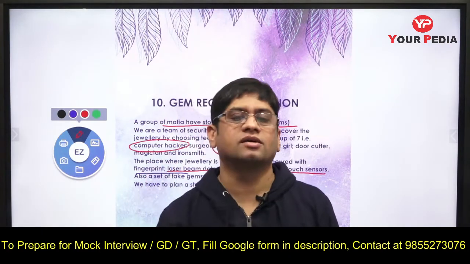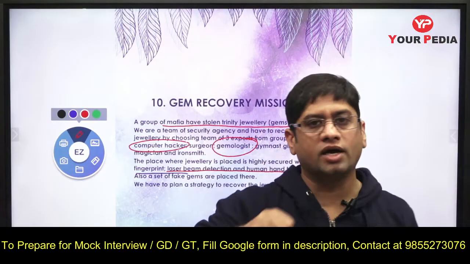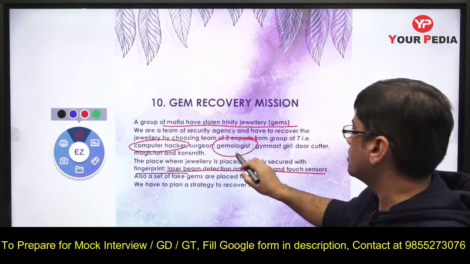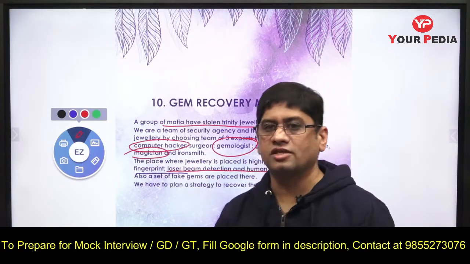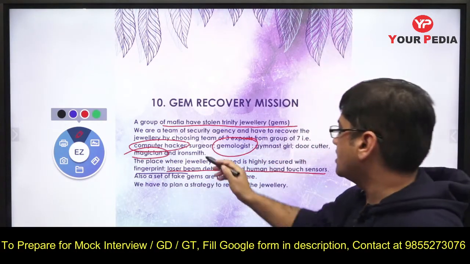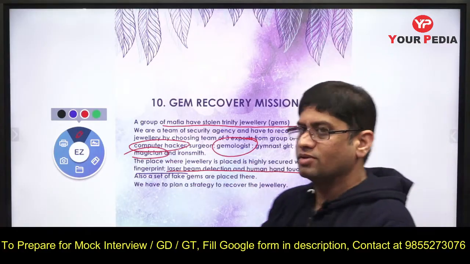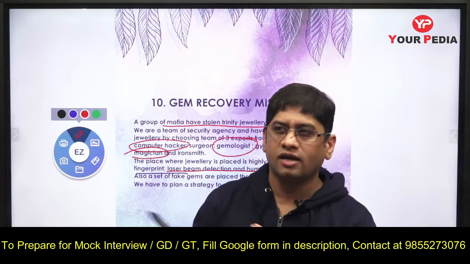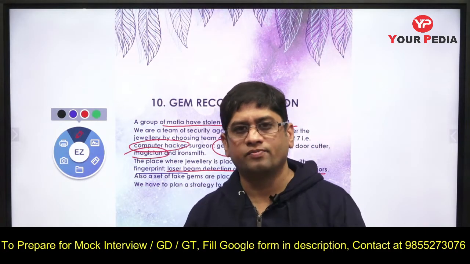So to hypnotize them so that they don't notice when you picked it up and came outside, for that you need this fellow, the magician. You want a magician. See, you cannot take the iron smith or door cutter and gymnast girl to cut it and bring it out. Gymnast girl has no role, she may have a flexible body but has no role.